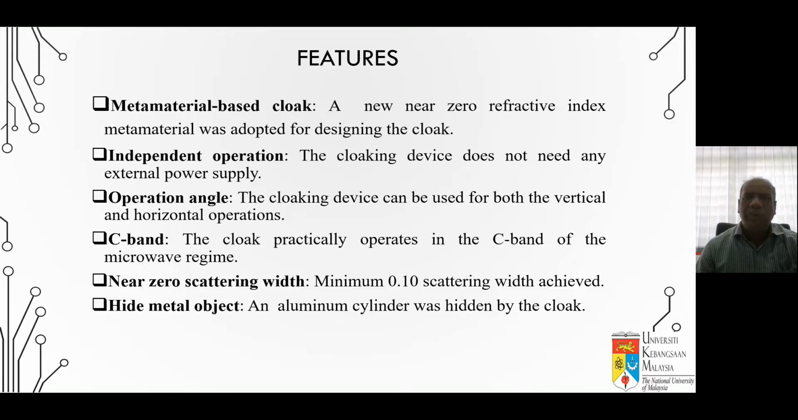The cloaking device does not need any external power source, and the cloaking device can be used for both vertical and horizontal operations. The cloak practically operates in the C-band of the microwave spectrum, and a minimum 0.10 scattering was achieved, and an aluminum cylinder was hidden by the cloak.